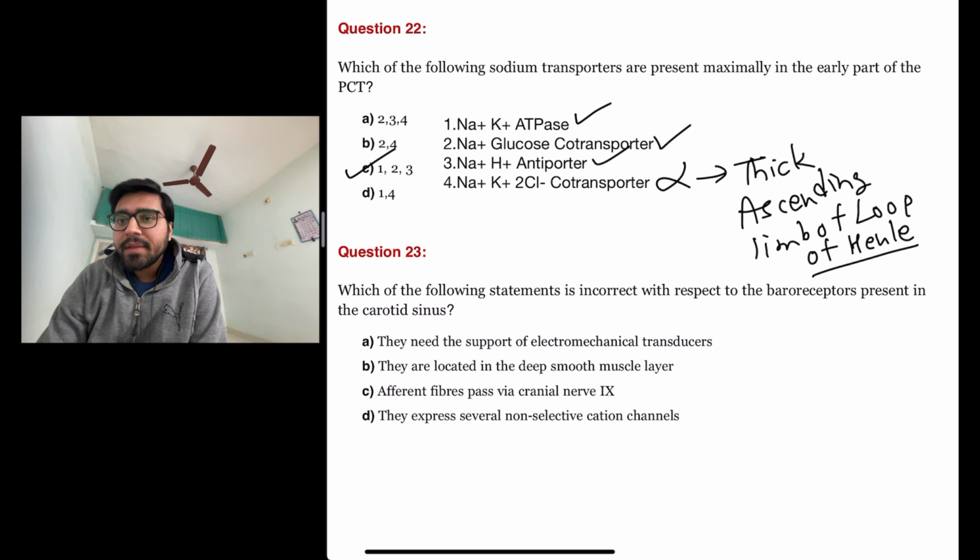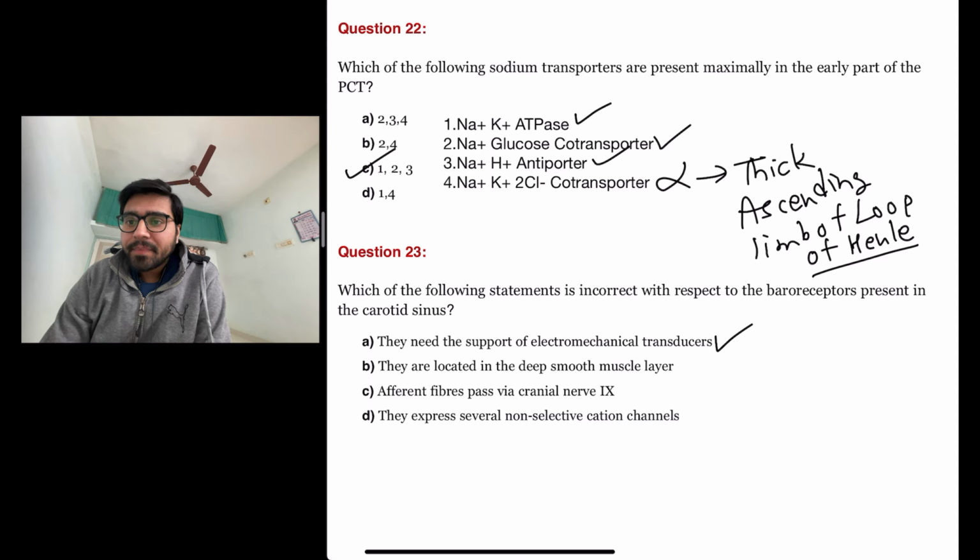The next question is which of the following statements is incorrect with respect to the baroreceptors present in the carotid sinus? So let us look at the options. They need the support of electromechanical transducers. So yes, it is correct. The next option is they are located in the deep smooth muscle layer. This one is completely false.